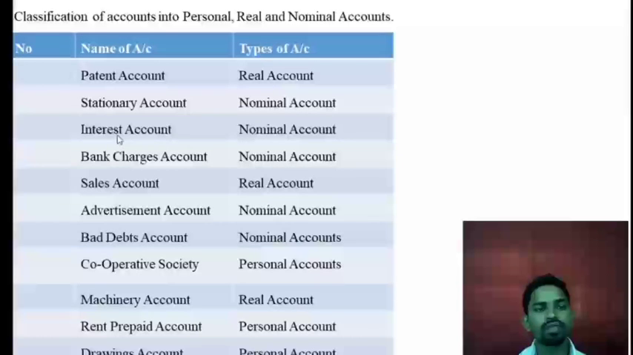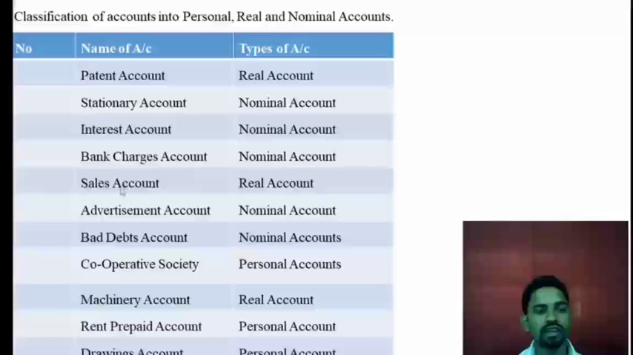Okay, next one is the interest account. Interest means the business has to pay interest on a loan taken from the bank. So it is nominal because it is an expense. Next, bank charges account. Bank charges means, whatever loan is taken by the business from the bank, at that time the business has to pay the charges. So it is nominal, because it is an expense.